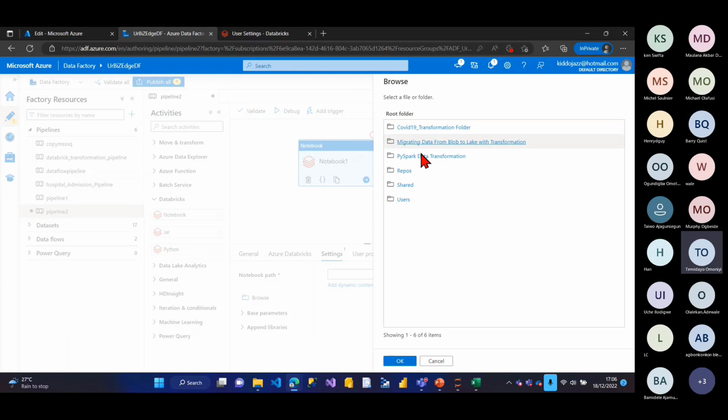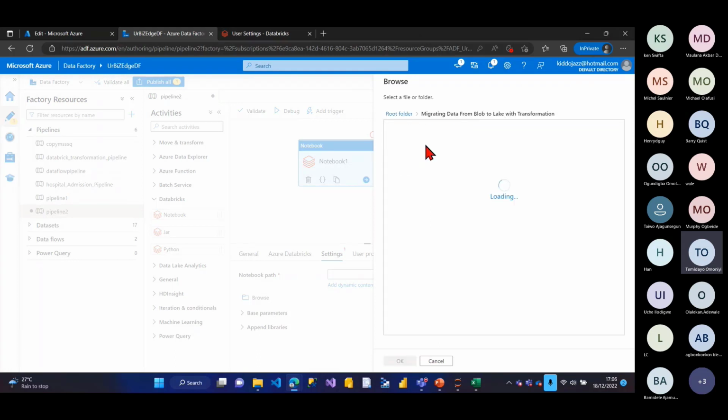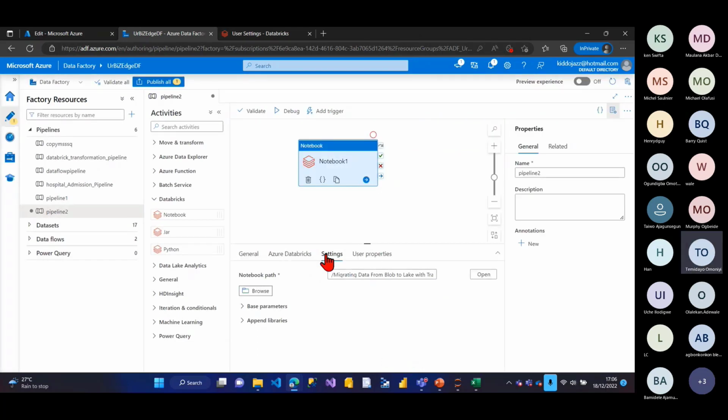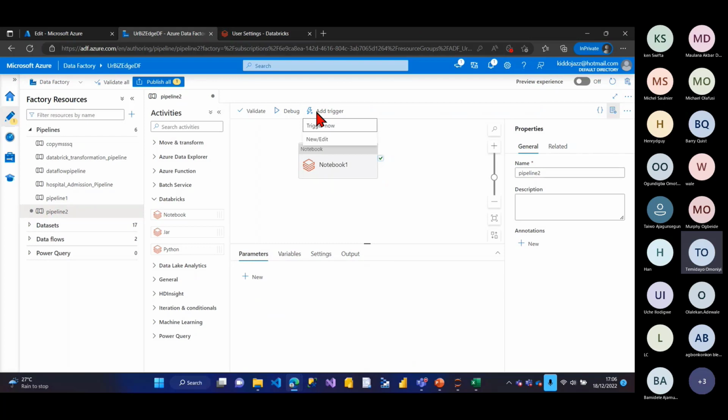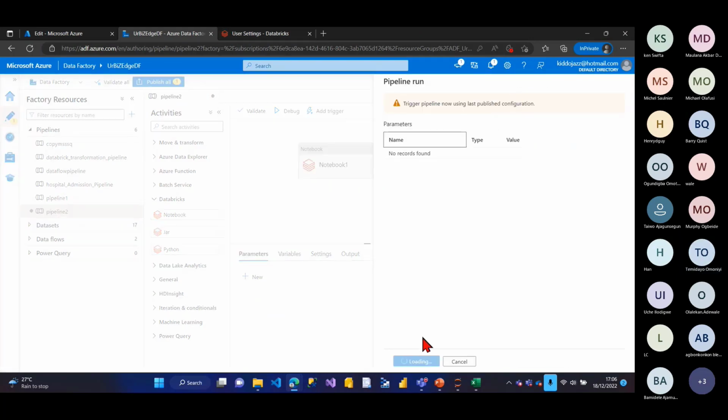So the notebook I want to use is the migration data notebook, which is the project here. Okay, so I think that's all. What I have to do now is just trigger. I can trigger now, or I can set a schedule trigger. So let's just say trigger now.